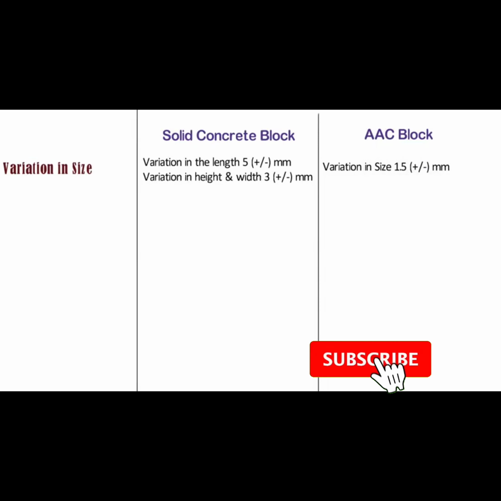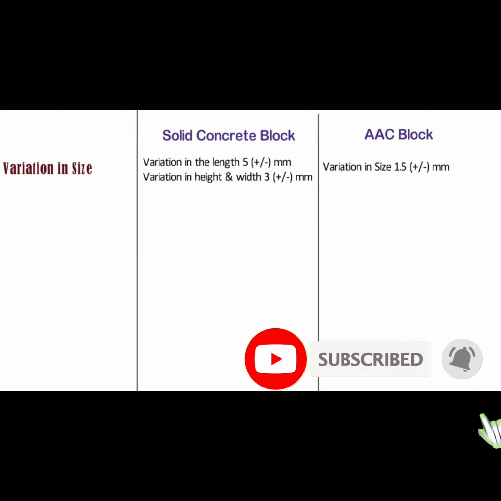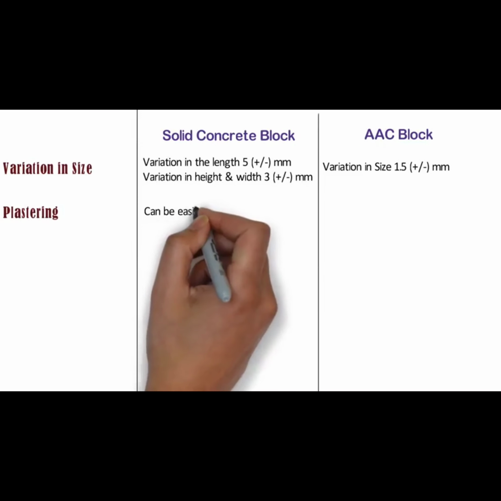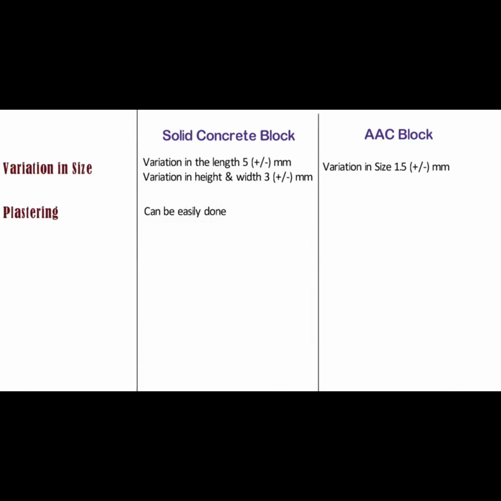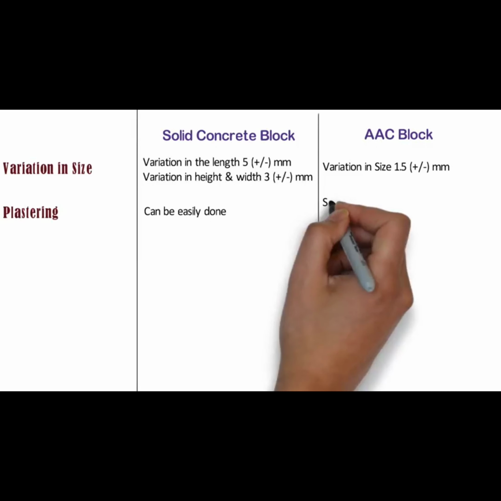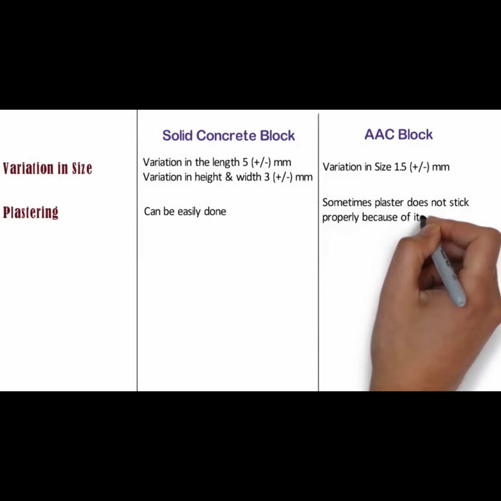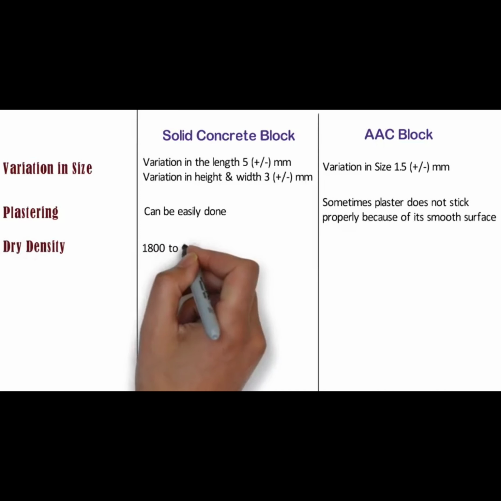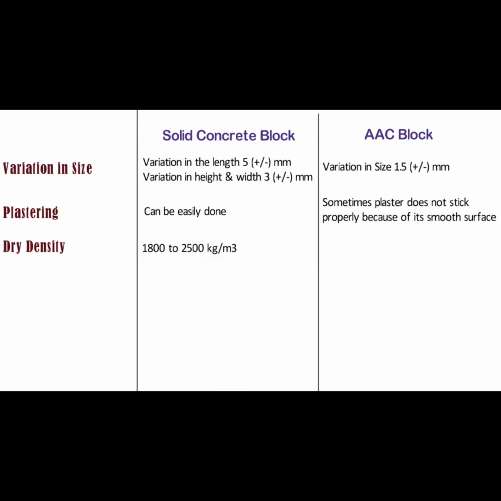The AAC blocks are accurate in size because it is produced by wire cut technology. Plastering. Plastering can be easily done on the surface of solid concrete block masonry. But in case of AAC blocks, sometimes plaster does not stick properly because of its smooth surface. Hence, need to take care during production itself so that surface should not be very smooth. Dry density. Solid concrete blocks have dry density from 1800 to 2500 kg per m3. Whereas for AAC blocks, the density varies from 451 to 1000 kg per m3.